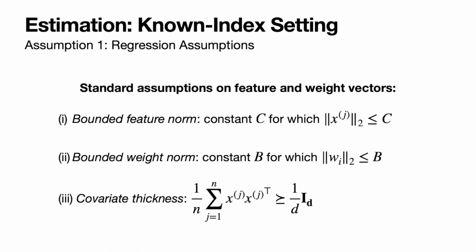Okay, so we first need a couple of standard regression assumptions for this to work, and these are that the features have bounded norm, that the weights, the ground truth weights, have bounded norms, and that we have some amount of covariate thickness. That is, there isn't a single direction where there's no variance.